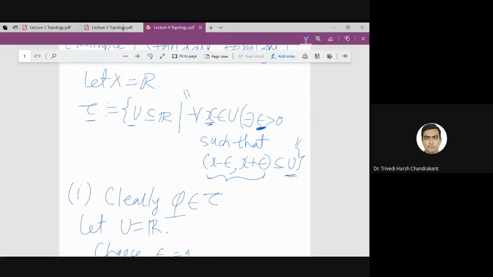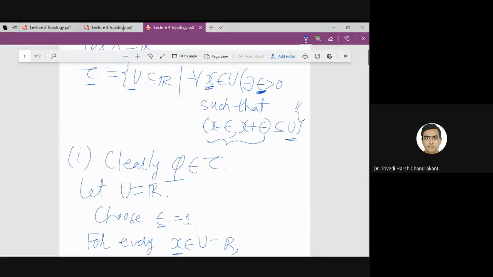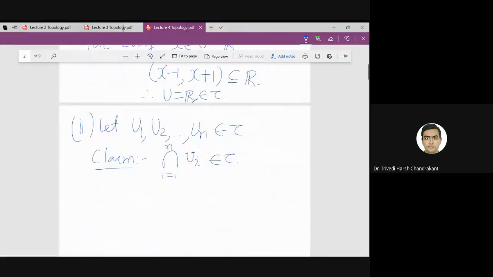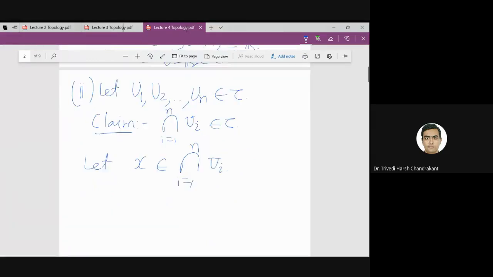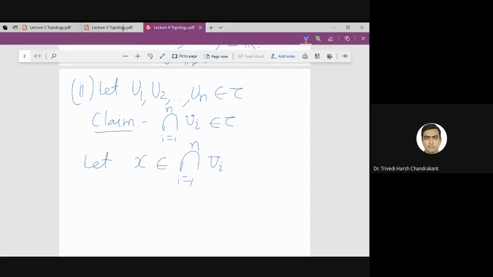So I will start with some element in the intersection, and then find some interval around it which is contained in this set. So let x belong to this finite intersection of Ui. That means x is an element of each Ui for every i equal to 1 up to n.